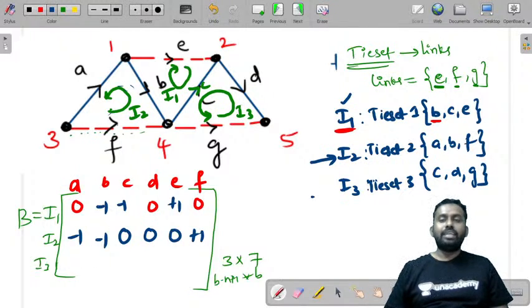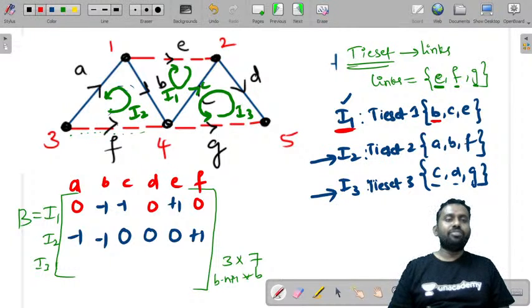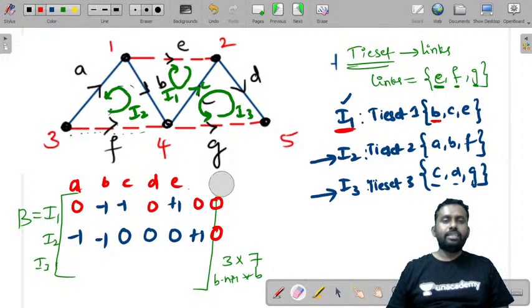Now let us consider I3. I3 has C, D, G. Except C, D, sorry, yeah, we also need to take G here. A, B, C, D, E, F, G. So this is 0 again, because it is a 3 by 7 matrix, 1 2 3 4 5 6 7. So let me write it clearly. Yeah, this is a 3 by 7 matrix.